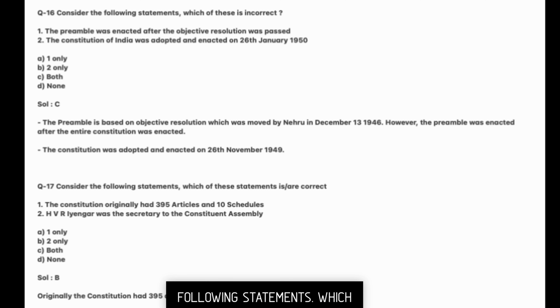Next, consider the following statements. Which of these statements are correct? 1. The Constitution originally had 395 articles and 10 schedules. Second, H.V.R. Iyengar was the secretary to the Constituent Assembly. Answer B. Originally, the Constitution had 395 articles and 8 schedules.